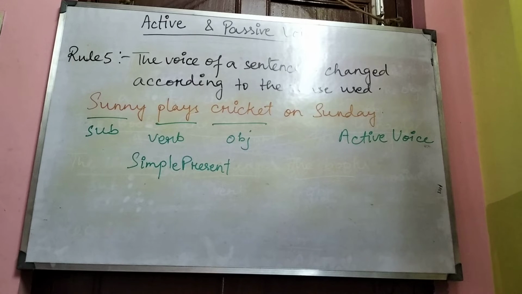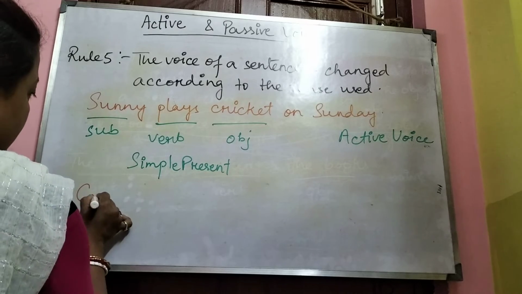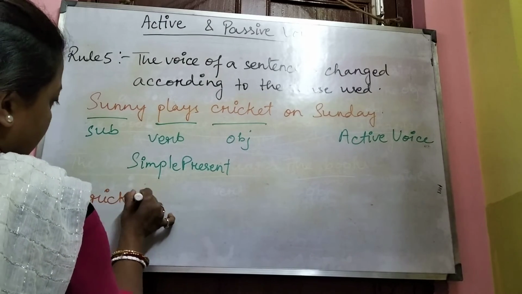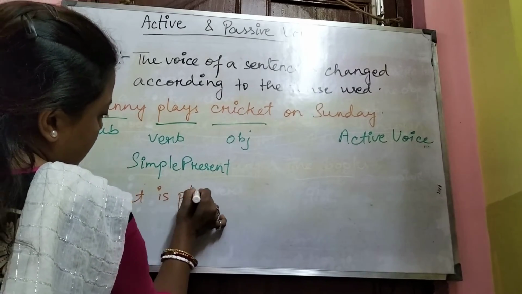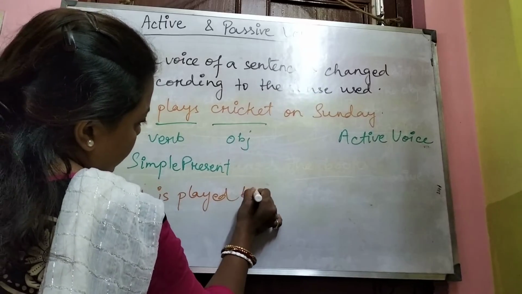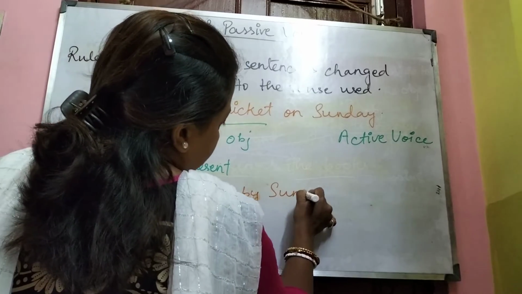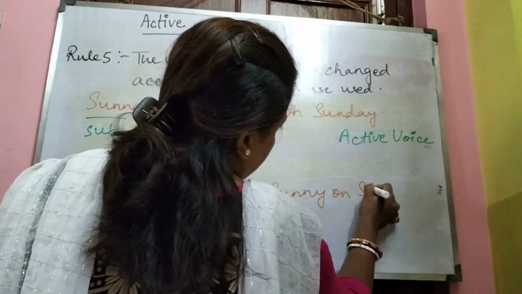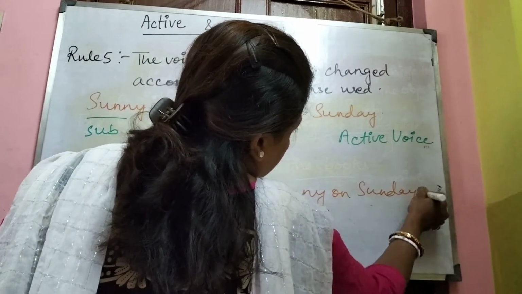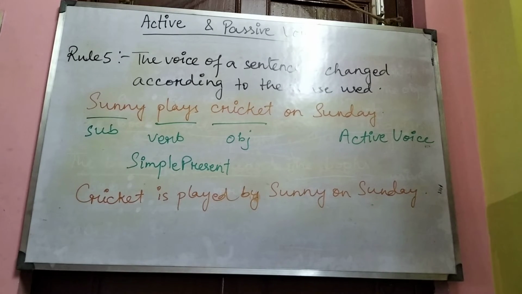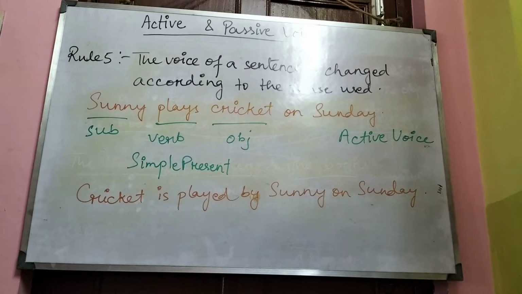Okay, so what will be the passive sentence? Cricket is played by Sunny on Sunday.